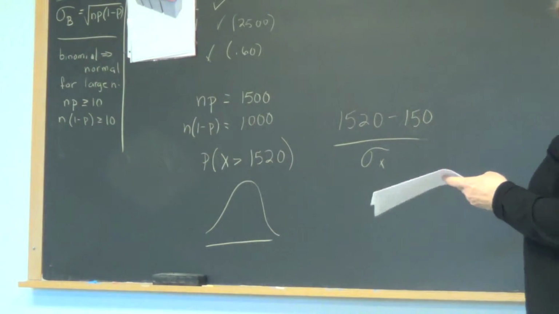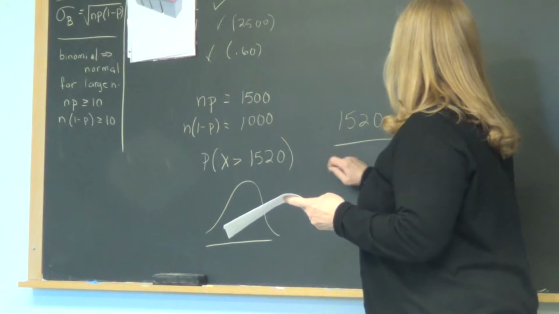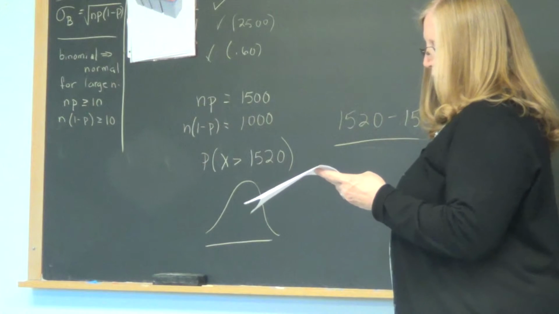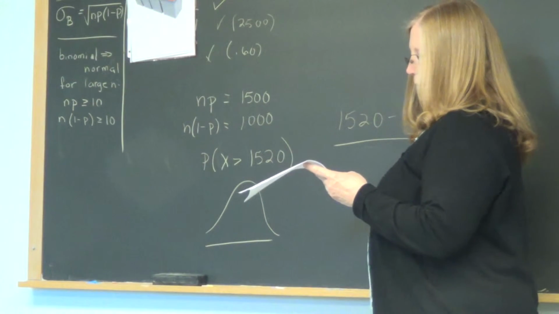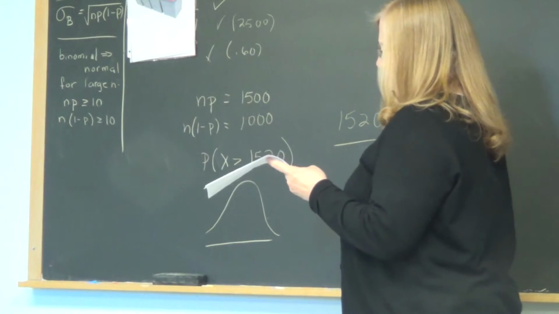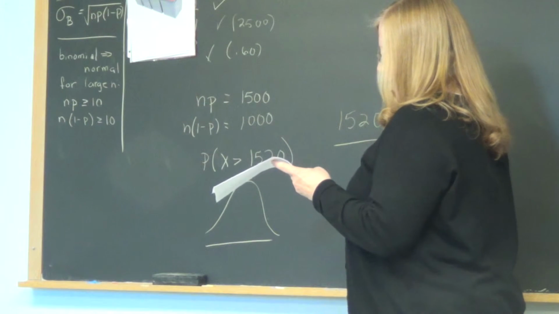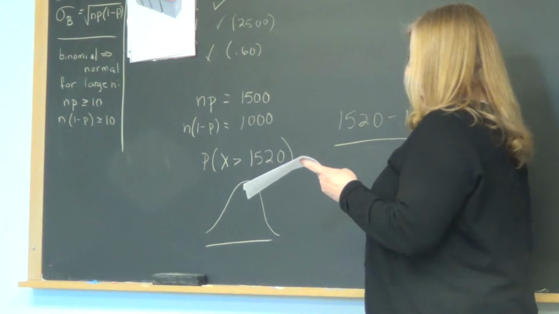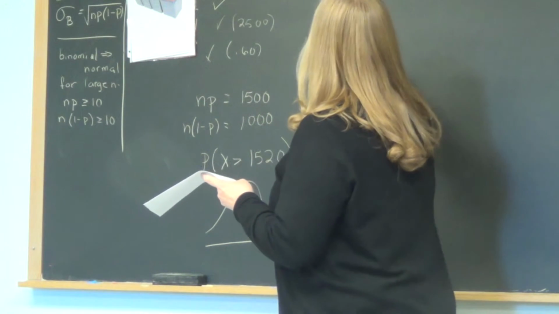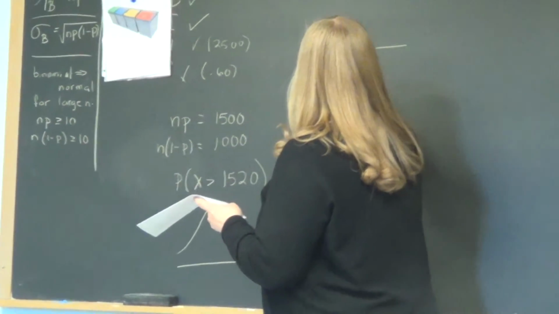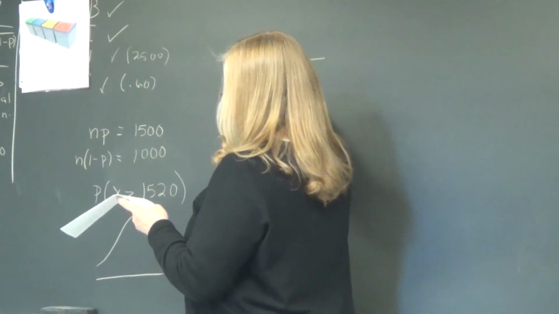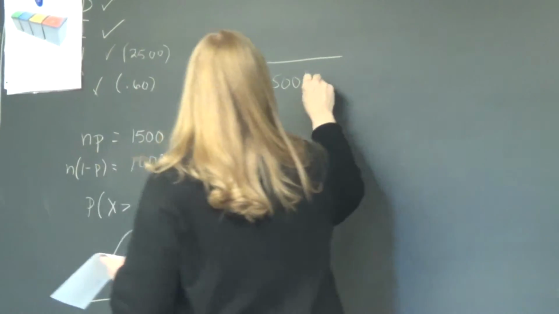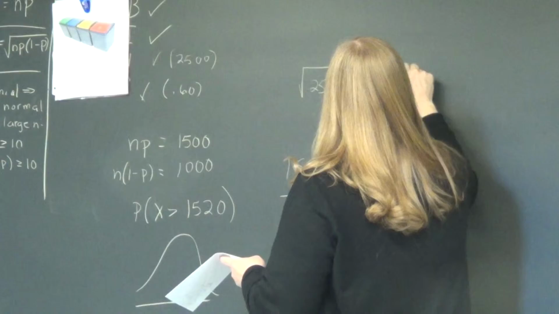There's a square root involved. 1,224.7. That high? I got something like 31.6. I got 24.5. Oh, wait, never mind, I saw the 1,500 and the 1,000. So 2,500 is the population number. np is 0.6 and 1 minus p is 0.4.